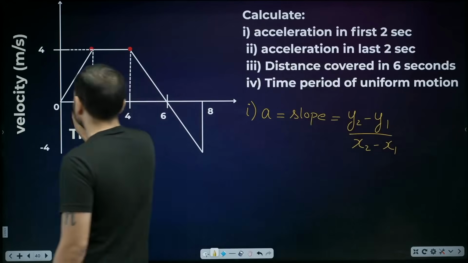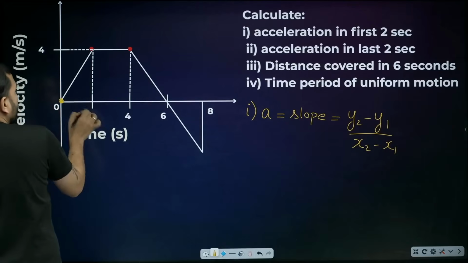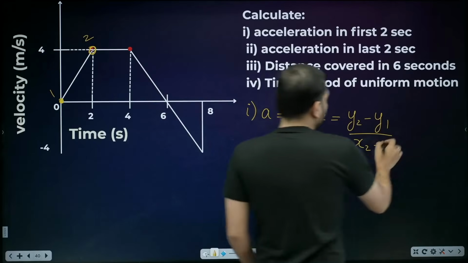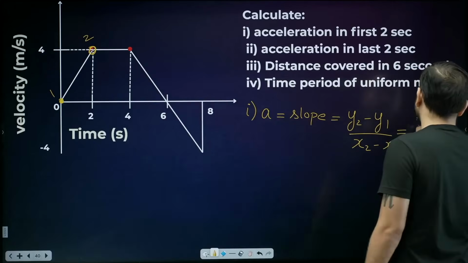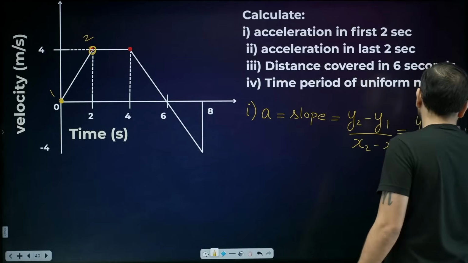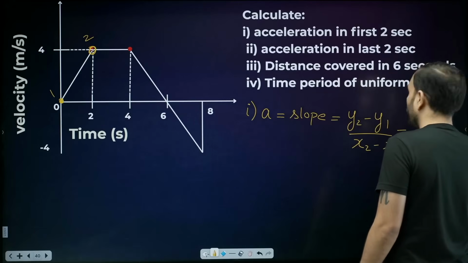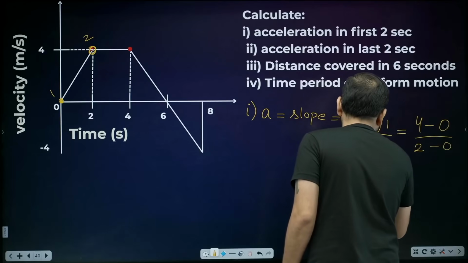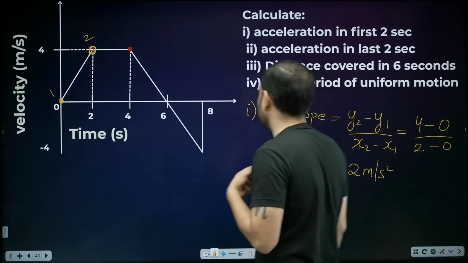Now first 2 seconds. So this becomes the first point, and 2 seconds, this becomes the second point. Alright. So what is y? For the second point, y is 4. For the first point, y is 0. For the second point, x is 2. For the first point, x is 0. So 4 upon 2, how much is that? 2. And the unit of acceleration, meter per second squared.